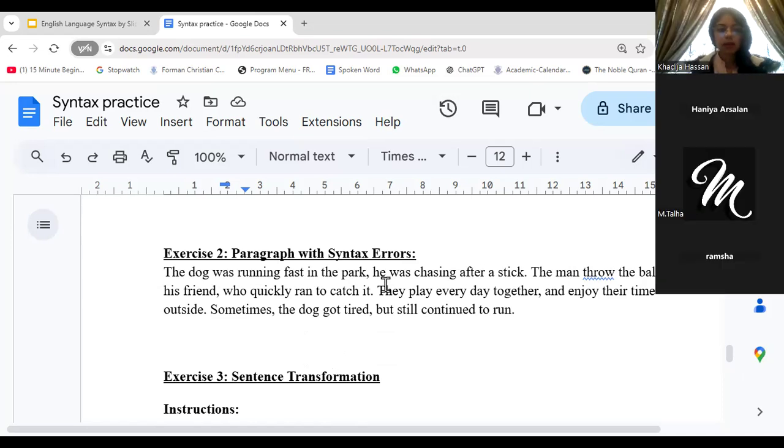This is a paragraph that has punctuation errors, tense errors, sentence structure errors. We'll read it and then we'll be correcting it line by line. The dog was running fast in the park, comma, he was chasing after a stick. So I want you guys to identify what the mistake in this is and then type it in the chat with the corrected version.